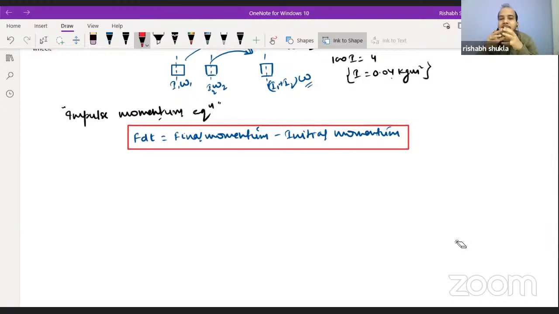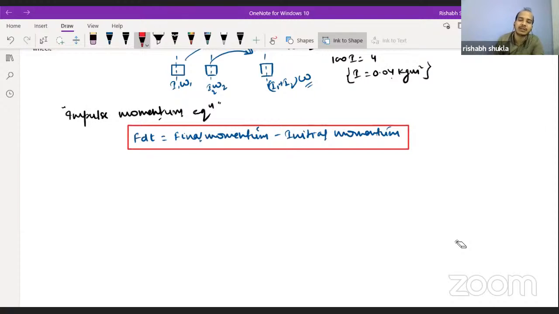Once again, if a net force is applied on a body in a particular direction for time t, it will be responsible for the change in momentum of the body in that direction. And the change in momentum will be equal to force into time.